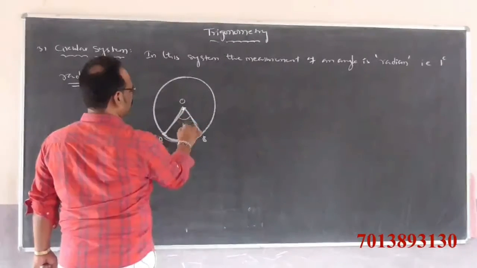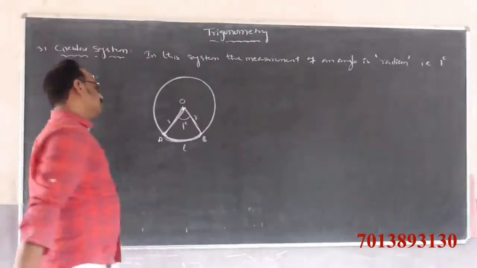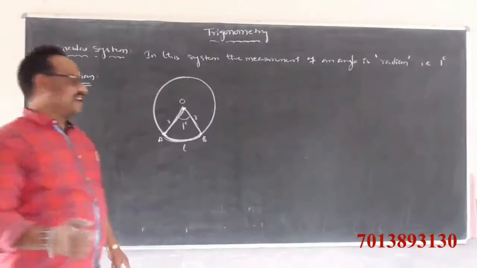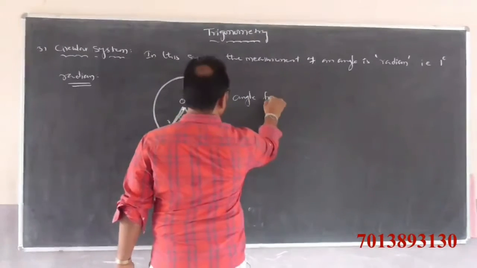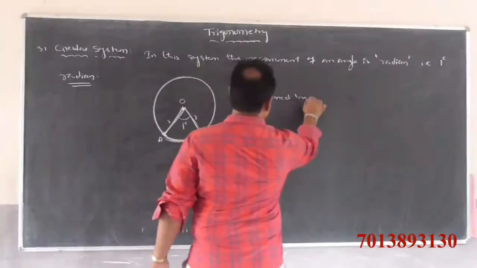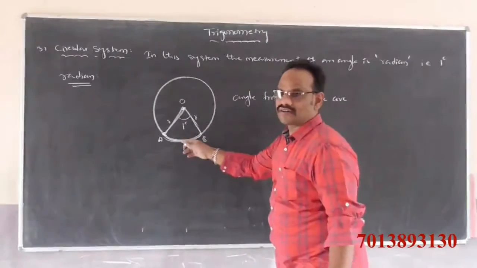Then we get 1 radian. That means this is L, this is R, so L is equal to R. The angle formed by the arc of length